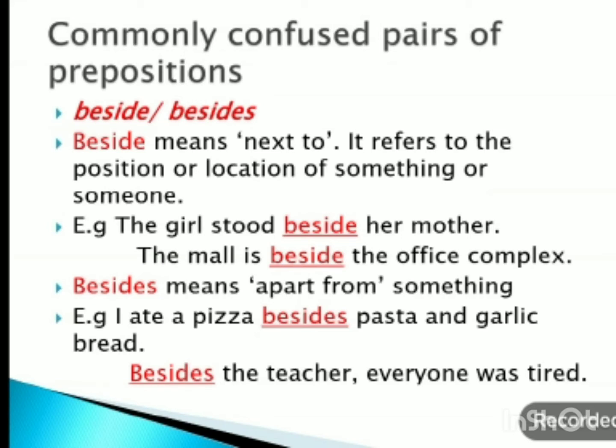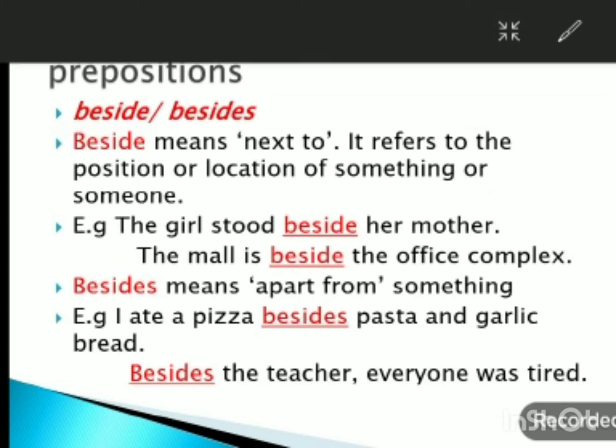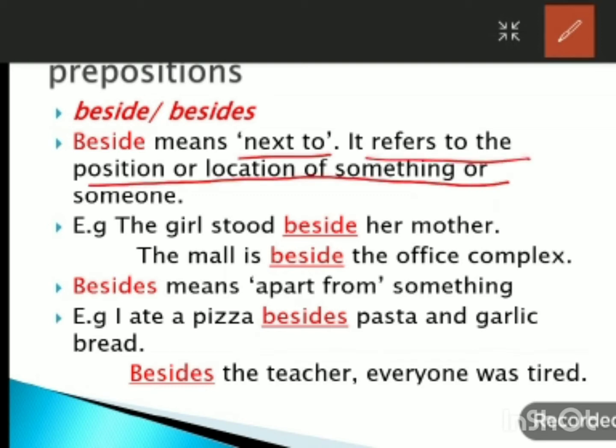The next confused pair of prepositions is beside or besides. Here, beside means next to. It refers to the position or location of something or someone. For example, the girl stood beside her mother. The mall is beside the office complex. It means the girl stood next to her mother and the mall is next to the office complex. So it shows a location or position.